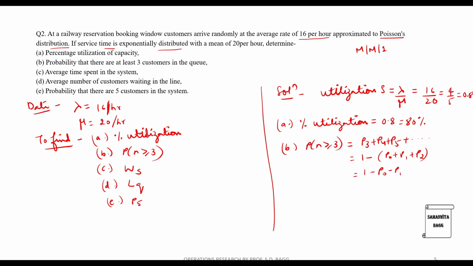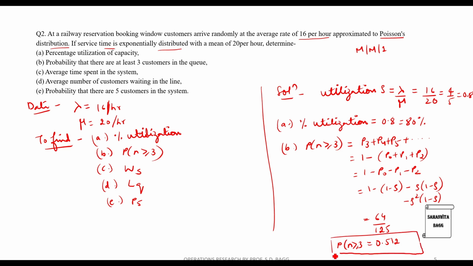I can open the bracket, and also I'll substitute P0 as 1 minus rho, P1 as rho into 1 minus rho, P2 as rho square into 1 minus rho. So when you substitute the value of rho, this answer turns out to be 0.512, that is 51.2%. So this is the probability that there are at least 3 customers.